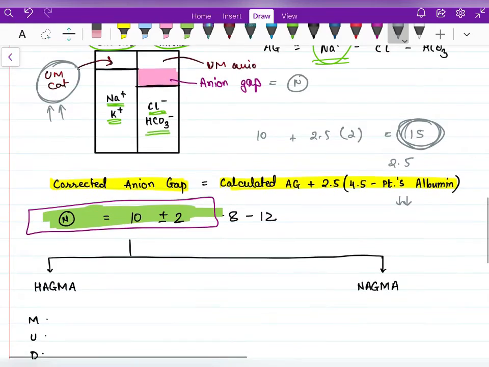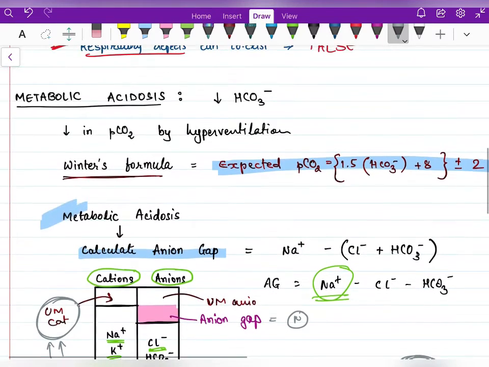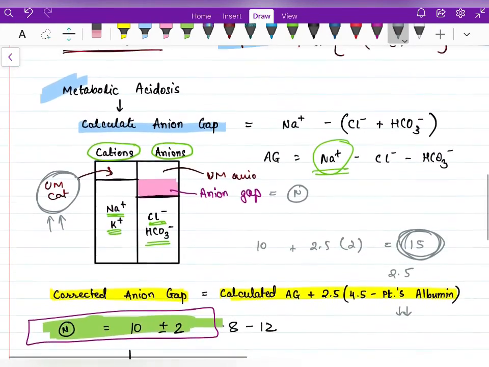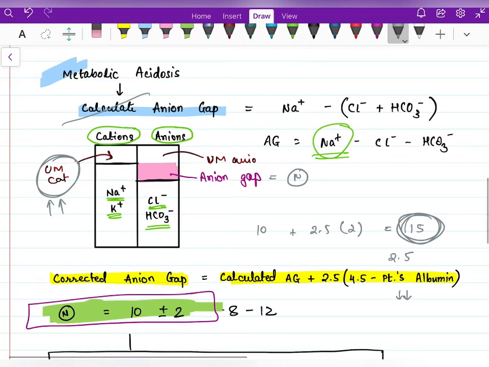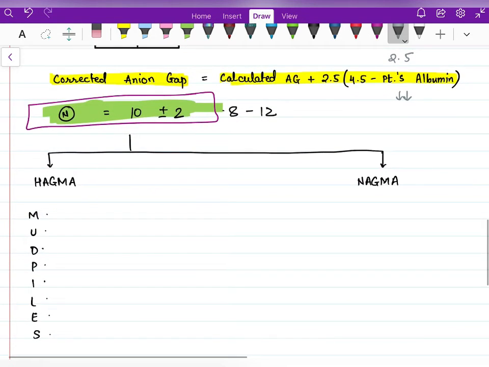So now, after confirming the diagnosis of metabolic acidosis, we calculate the anion gap. Then after calculation of anion gap, we know whether the patient is in high anion gap metabolic acidosis or normal anion gap metabolic acidosis. First we will see high anion gap metabolic acidosis, as it is relatively simple.